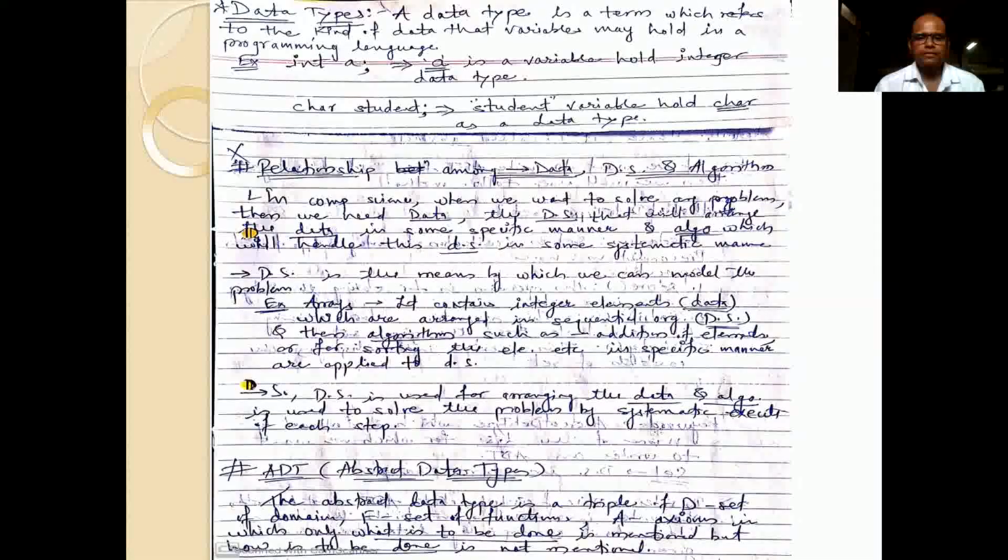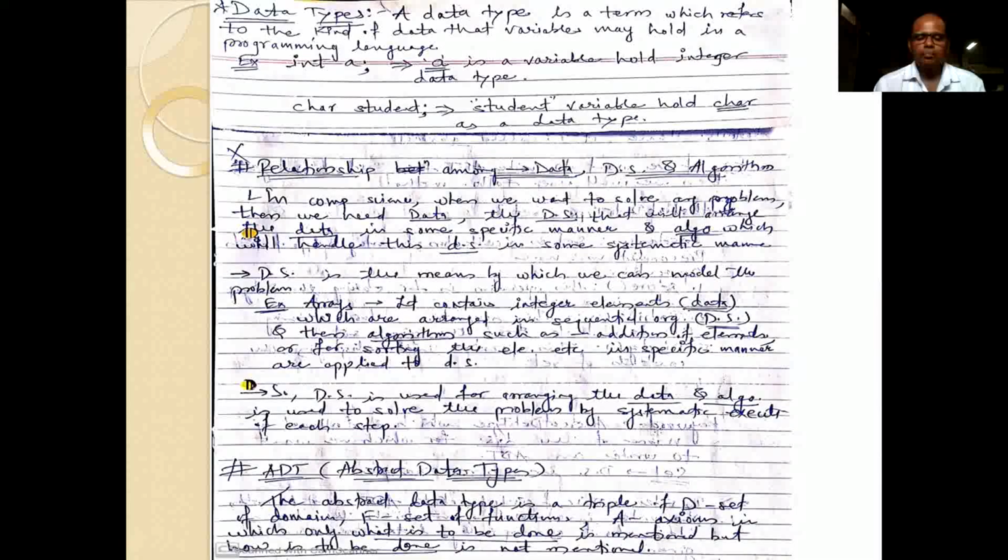Again, we can say that a data structure is the means by which we can model the problem. For example, arrays. If you see the example of arrays, it contains integer elements, which we treat as data arranged in a particular sequential organization. That is the data structure of the array.